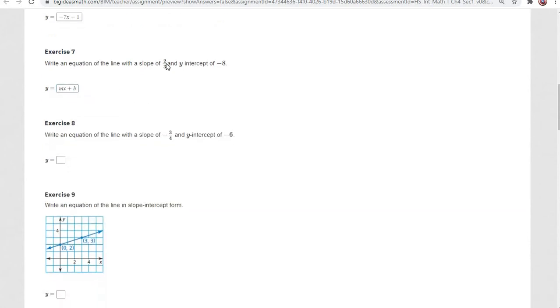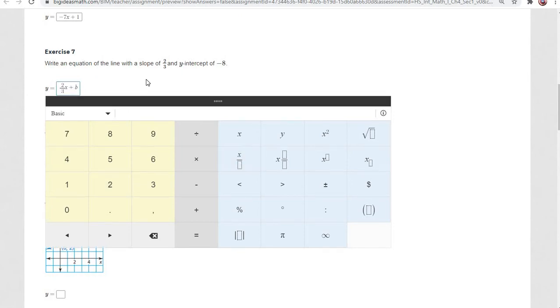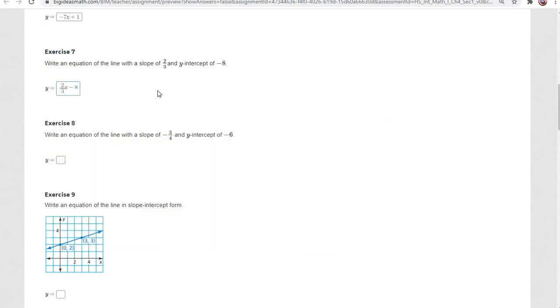On this next one, we now have a fraction for our slope. This is 2 over 3, so that is what we replace m with, 2/3 x. And here it says -8 is the y-intercept. So now we actually have to take off the +2 and add -8. Our answer here is 2/3 x, because 2/3 is the slope, and then minus 8, because our y-intercept is -8.